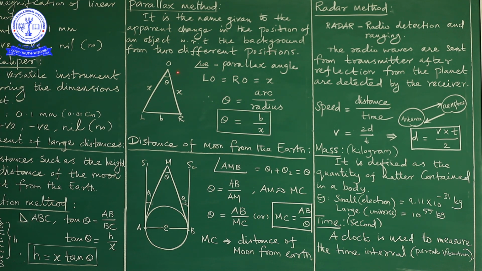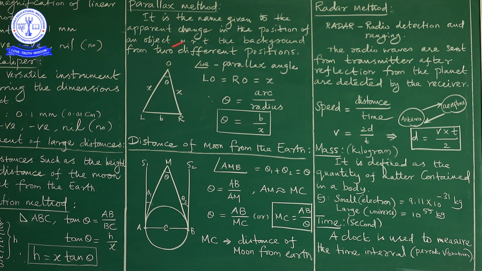Suppose O is an object, L is our left eye, and R is our right eye. Suppose both eyes are open, we look at this object. This is the exact position of the given object. Suppose the left eye is closed. By using the right eye only, we are seeing this object. What will happen? The position may remain the same. At the same time, the right eye is closed and the left eye is open. The position of the object is changing due to the parallax method.